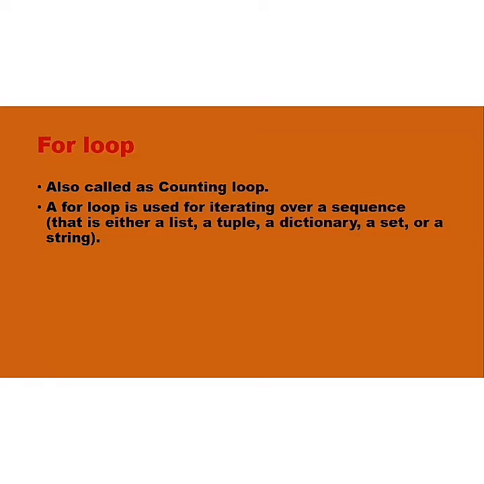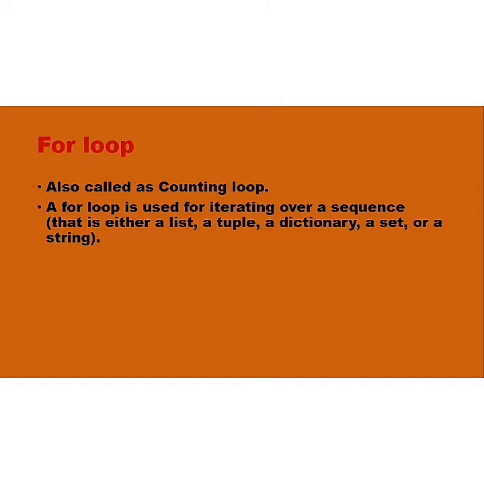For loop. What is a for loop? It is also called a counting loop. A for loop is used for iterating over a sequence that is either a list, a tuple, a dictionary, a set, or a string. It can be anything. In applying iteration over there, you have to use a for loop. Now you must be asking, what is iteration? Iteration means repetition. In order to repeat a particular sequence, the for loop is the best choice.